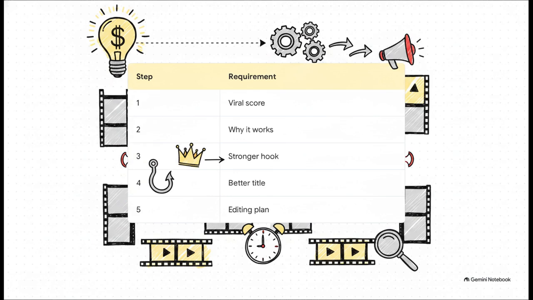Step 1. The AI must instantly judge the idea with a viral score from 1 to 10. Then Step 2. It has to justify exactly why it could go viral. Step 3. It must immediately provide a stronger hook. Step 4. Craft a better title. But Step 5. This is the most intense. An editing plan, delivered second by second. The AI has to literally script out the visual and auditory pacing of the entire short before the creator even picks up a camera. It is total, microscopic control.